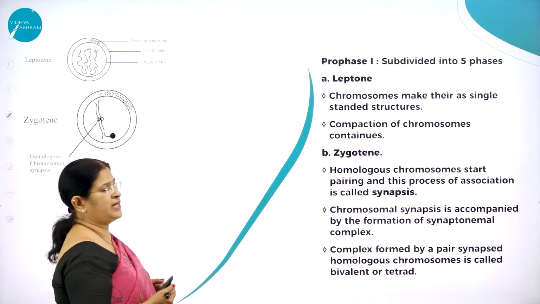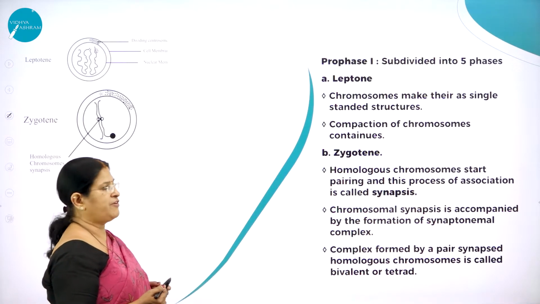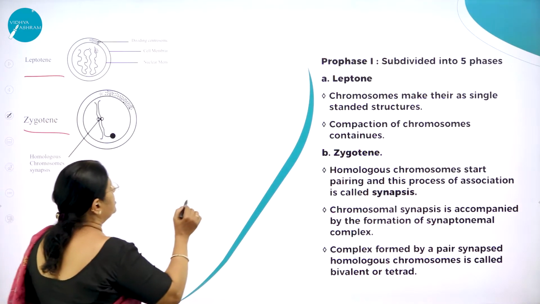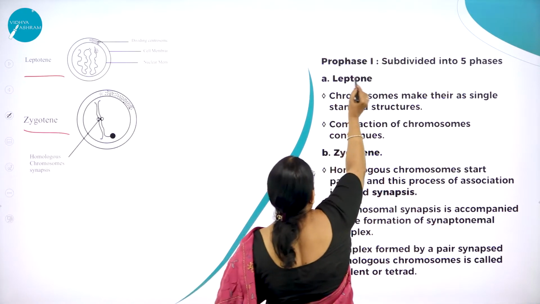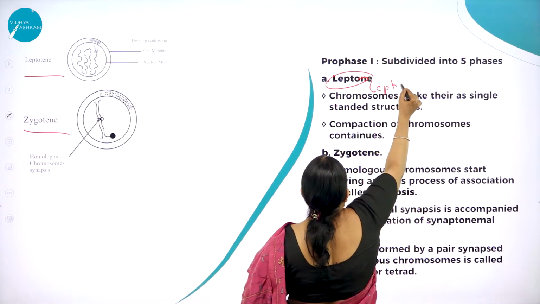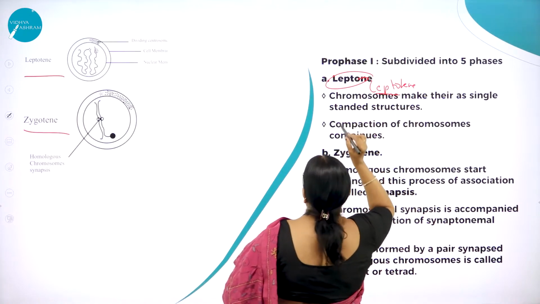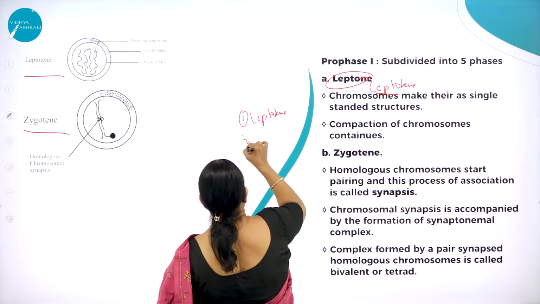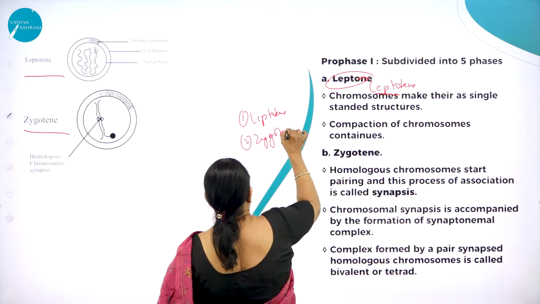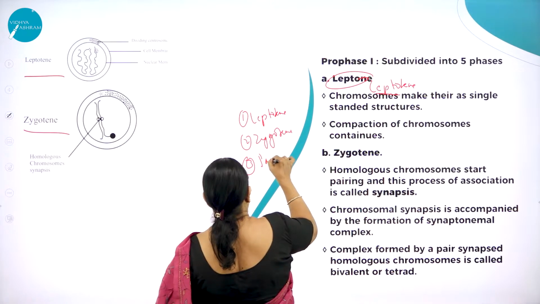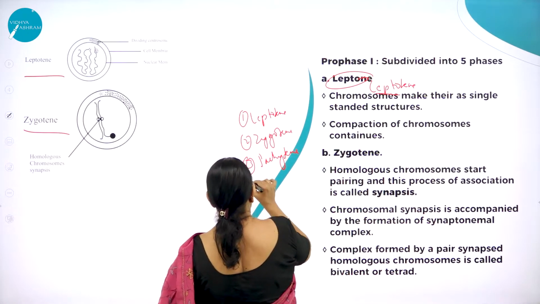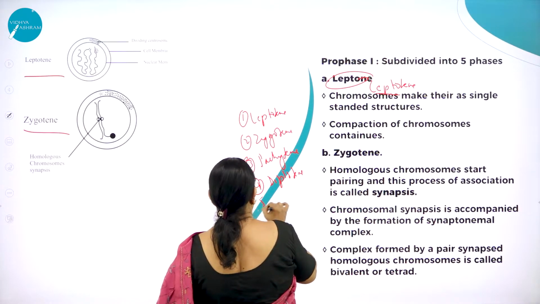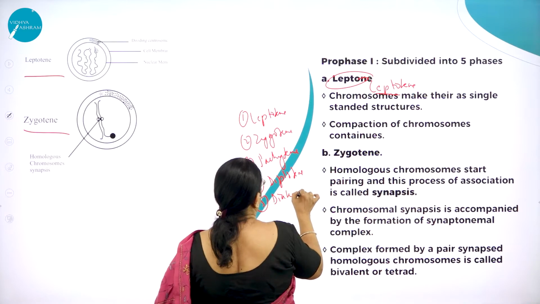Moving on to prophase 1, as I said, it is subdivided into 5 phases. We'll start with leptotene and zygotene. So already we have come across the stages: leptotene, zygotene, pachytene, diplotene, and the 5th one is diakinesis.